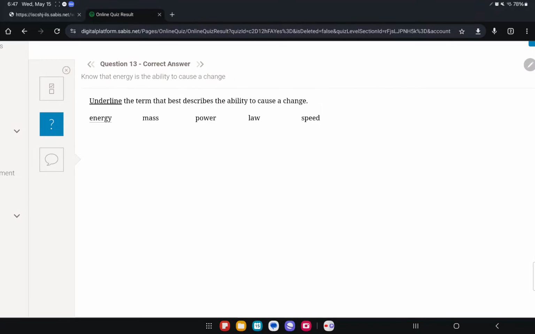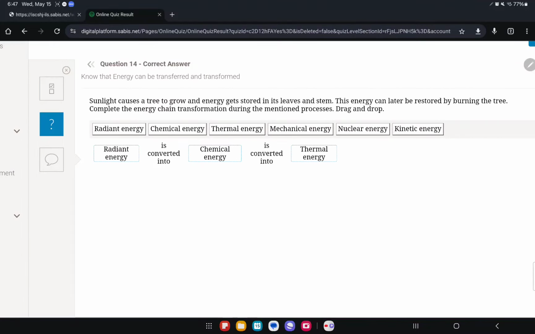Question 13. What is the term that best describes the ability to cause a change? Obviously, that's energy. I'm not even going to explain that. Question 14. So they're saying sunlight causes a tree to grow and energy gets stored in its leaves and stem. This energy can later be restored by burning the tree.